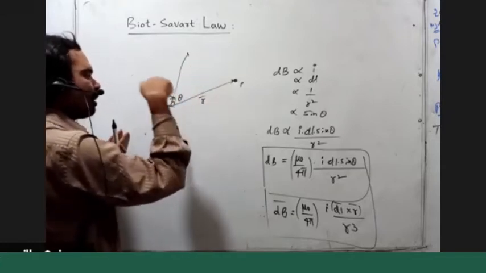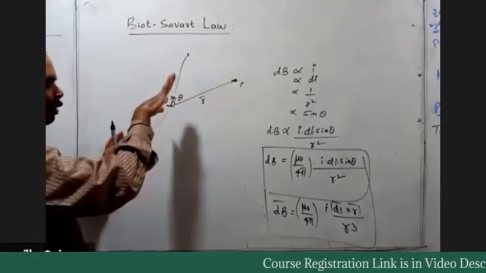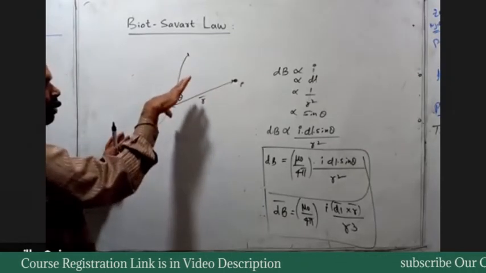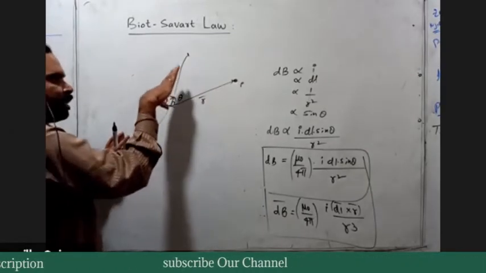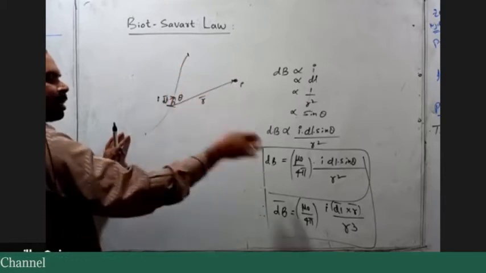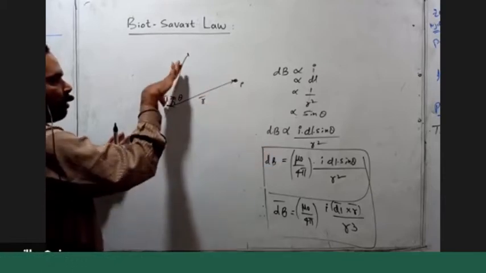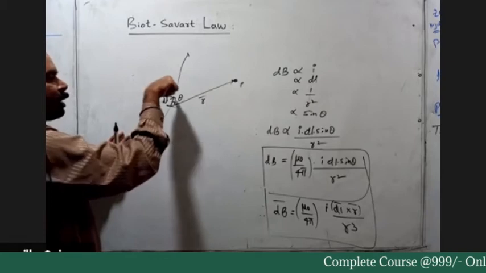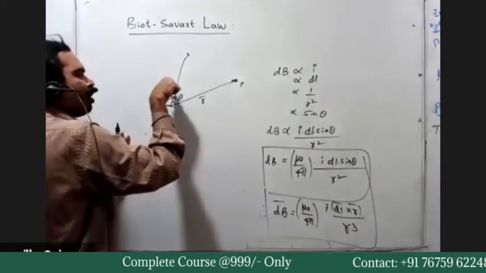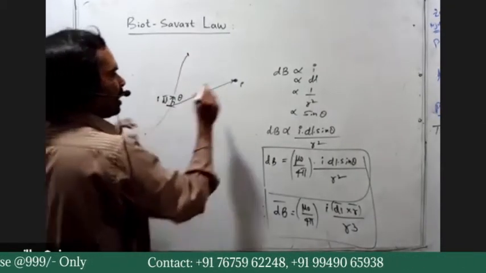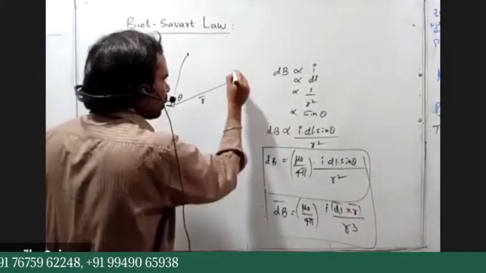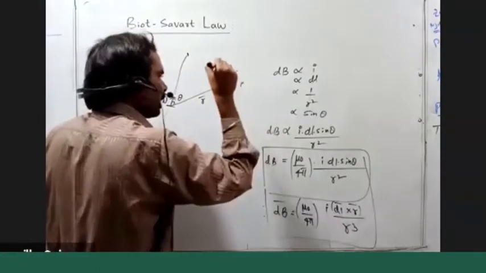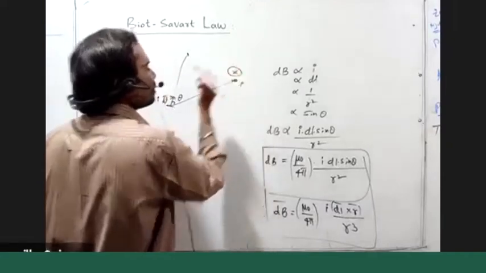By using the right hand thumb rule, from dl bar to r bar, wrapping our right hand, the thumb direction is inward into the plane. Therefore, at the point P, the magnetic field induction is perpendicularly inward into the plane.